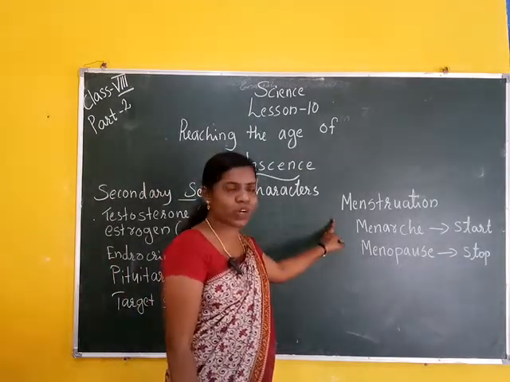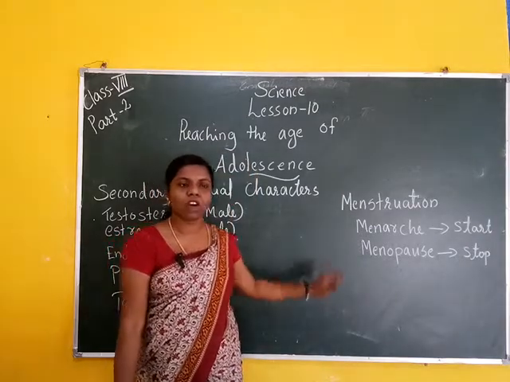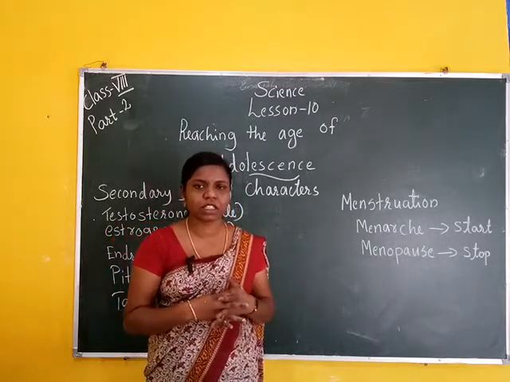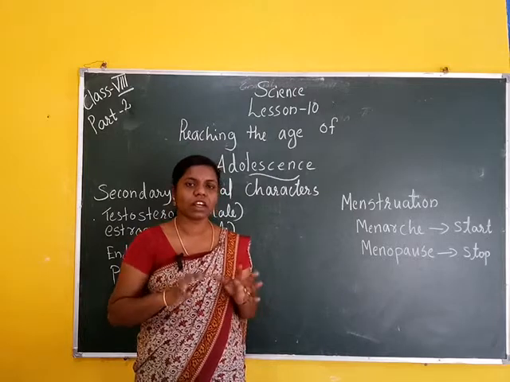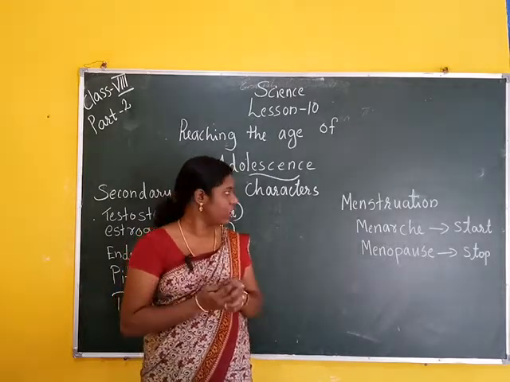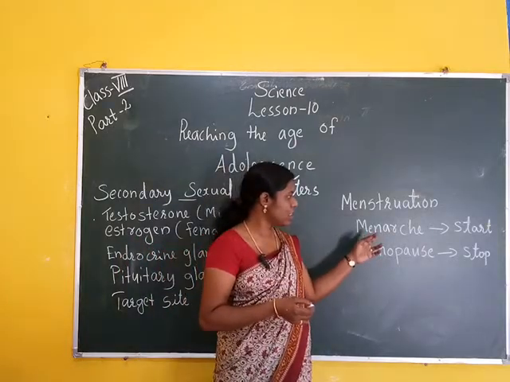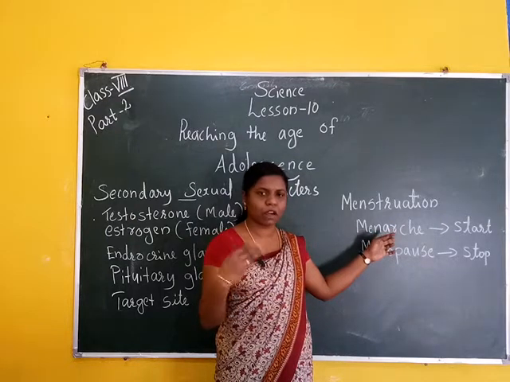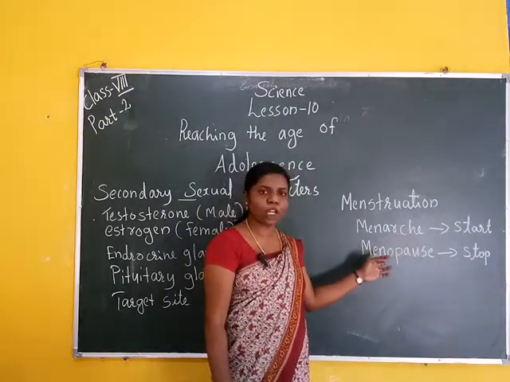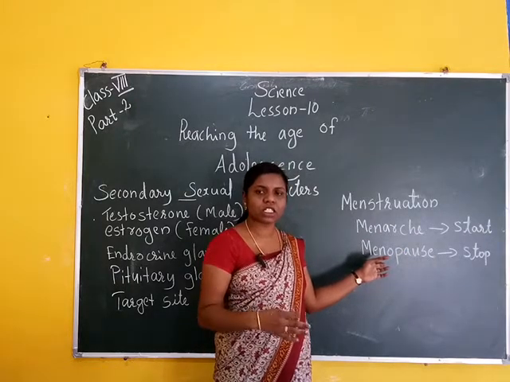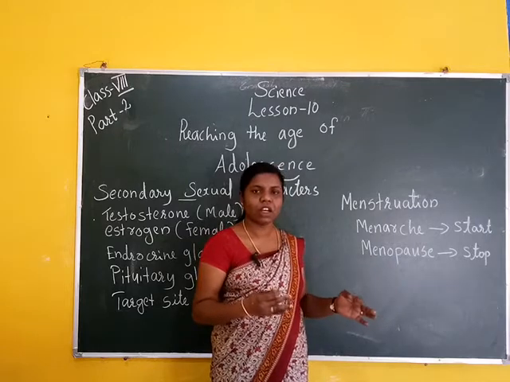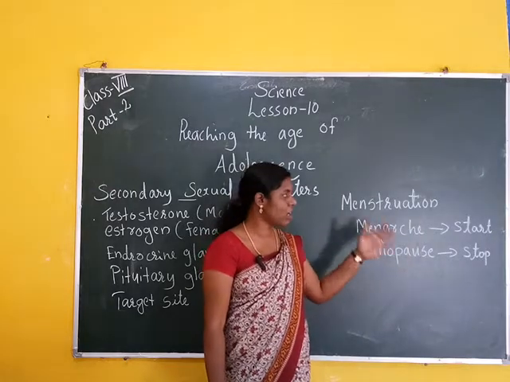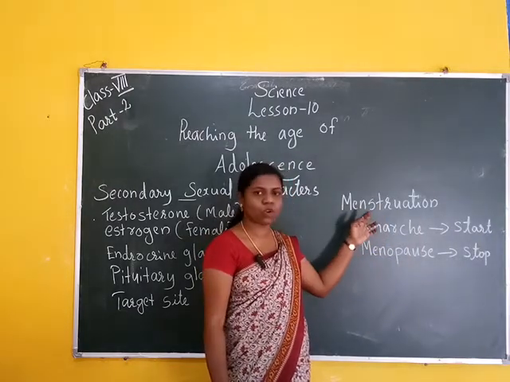Then next is menstruation. In the adolescence period, boys and girls become capable of reproduction. That means between 11 to 18 years their reproductive capacity is complete. First, menarche. Menarche means the menstruation starting period, from age 11 onwards. Menopause means the menstruation stopping period, that means 40 to 50 years. Menarche means the start of menstruation and menopause means the stopping of menstruation.